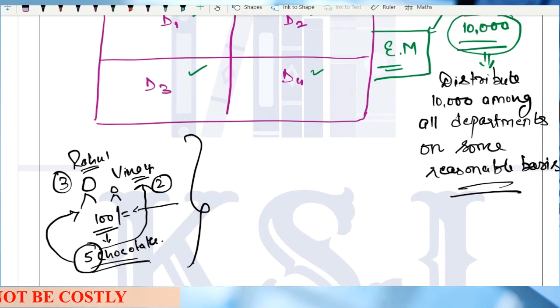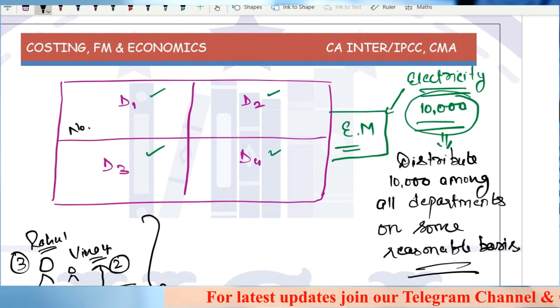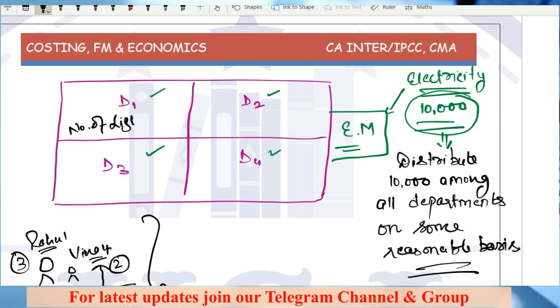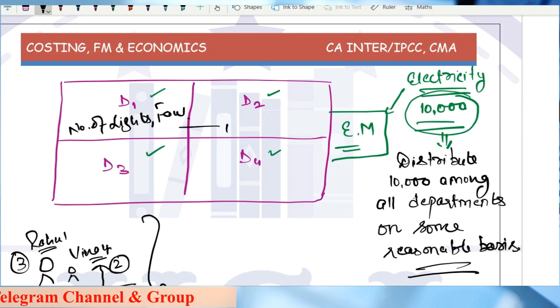This is what you have to do in the overheads: this electricity bill of 10,000 rupees has to be distributed between various departments. So it can be distributed on the number of lights, fans and AC working in the various departments. Here also the number of lights and fans, here also the number of lights and fans.